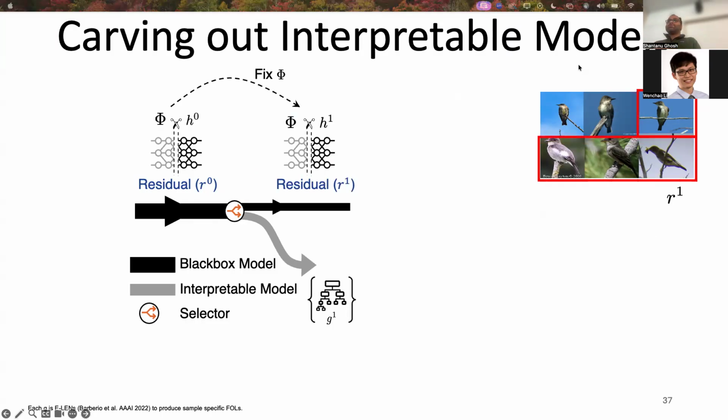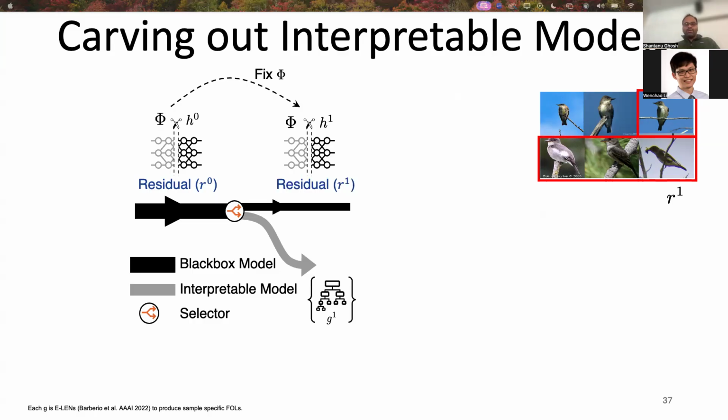Whatever remains, we refer to as residual. We copy the initial feature extractor to the next phase and optimize the last layer of the neural network to specialize on the residual data. So if the first interpretable model covers 20%, then this residual will cover 80% of the data. Thus, this residual will become the black box for the next iteration.